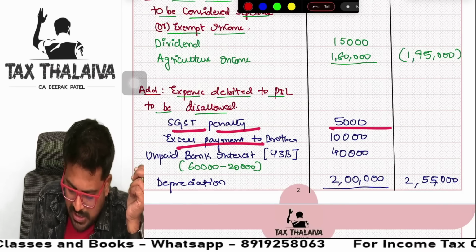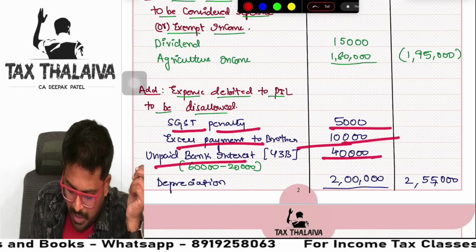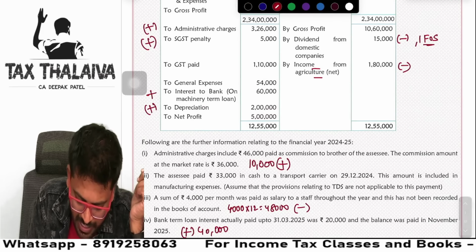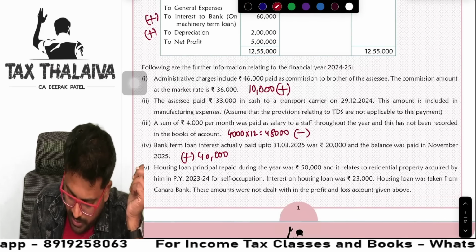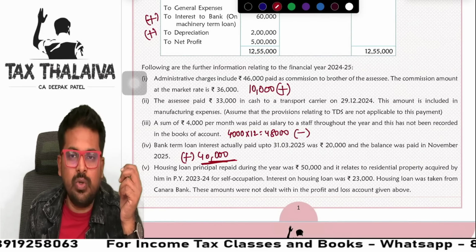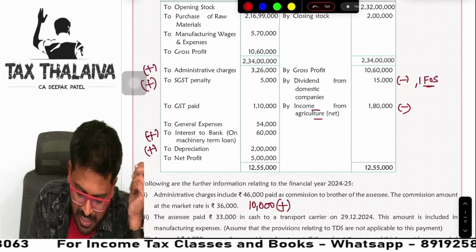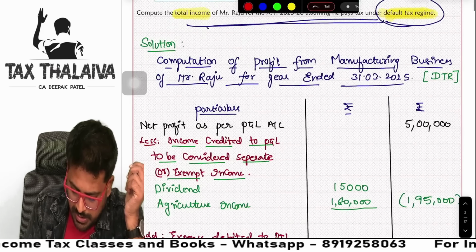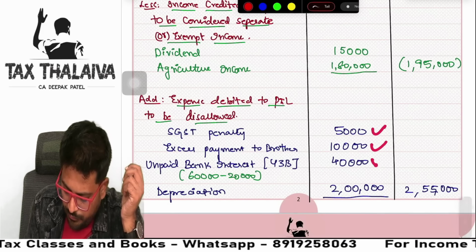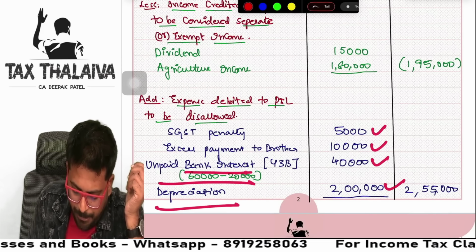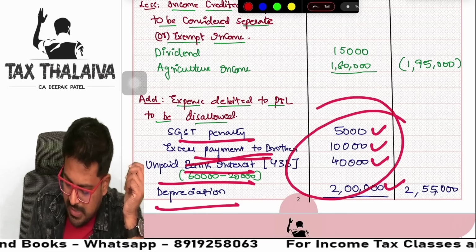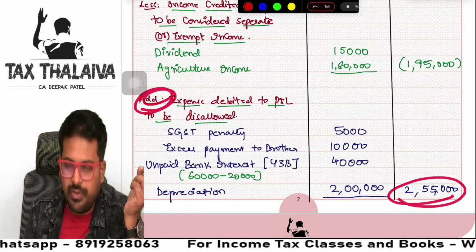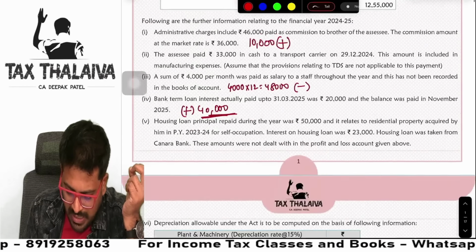SGST penalty 5,000, excess payment to brother 10,000, unpaid bank interest, depreciation. Okay, this also we have here. So we need to add here also, right? So this 20,000, 40,000 rupees which we need to add back. So totally we will have 4 information here. See here, 5,000, 10,000, 40,000, 2 lakhs. Depreciation, unpaid bank interest and everything has come here. We will add back this. Add back 2,55,000.